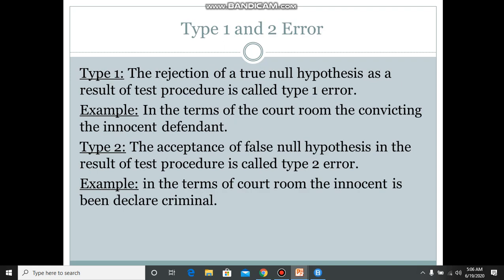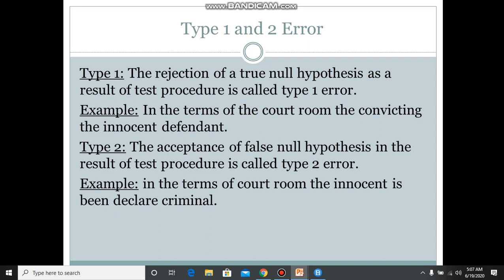Now this one is very important: type 1 and type 2 error. The rejection of a true null hypothesis as a result of the test procedure is called type 1 error. When we are testing some procedure and we reject a true null hypothesis, the error which occurs is called type 1 error. For example, in terms of a courtroom, convicting the innocent defendant.